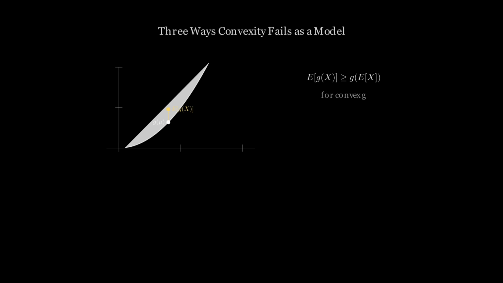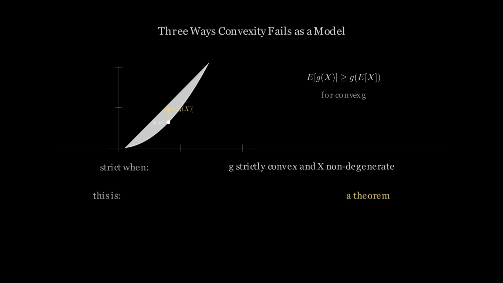Convexity fails as a model in three distinct ways. First, the downside reaches an absorbing boundary. The system is eliminated before the convex gain can be collected. Second, the tail of the distribution is cut off. The large upward shocks that would generate the gain simply never occur. Third, the response is convex only in a limited range. Beyond that range, it curves the other way, and large shocks become harmful.